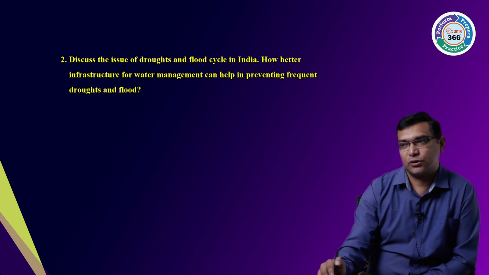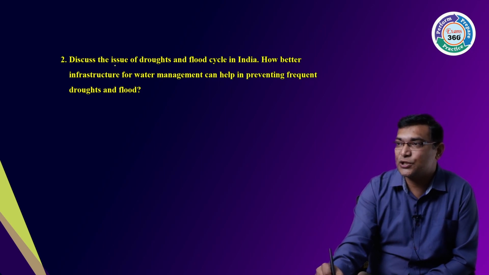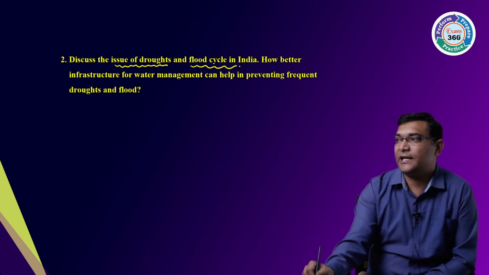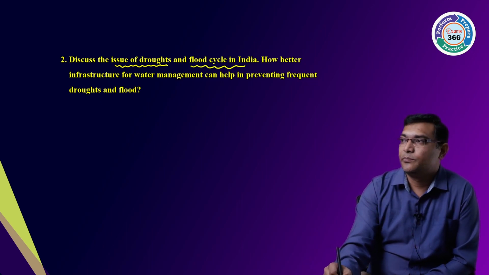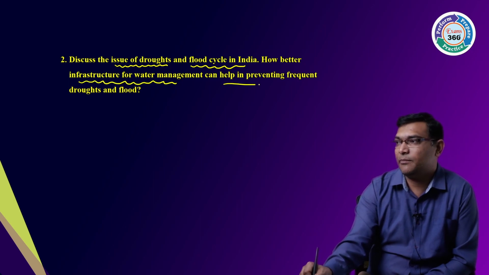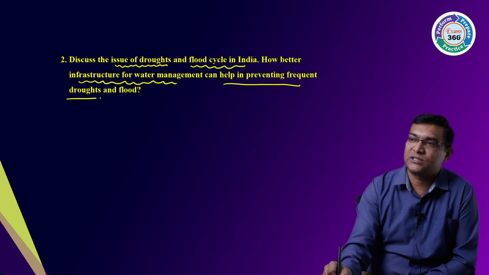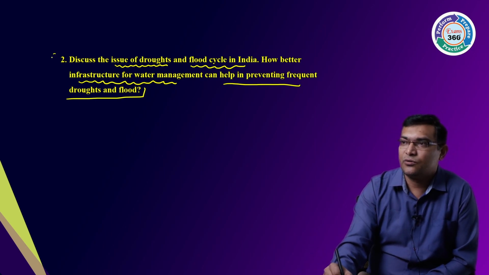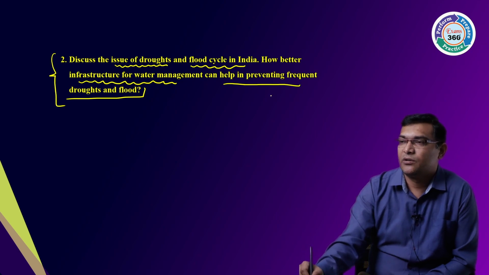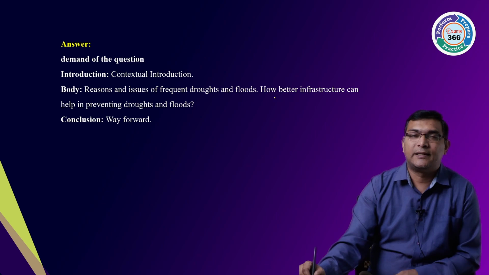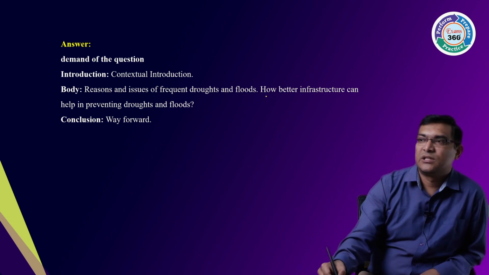Let us discuss the second question. Discuss the issues of the drought, flood cycle in India. How better infrastructure of water management can help in preventing frequent droughts and floods. Okay, so how are they going to prevent your frequent droughts and floods? This is your first thing. Then, now what is the demand of the question?